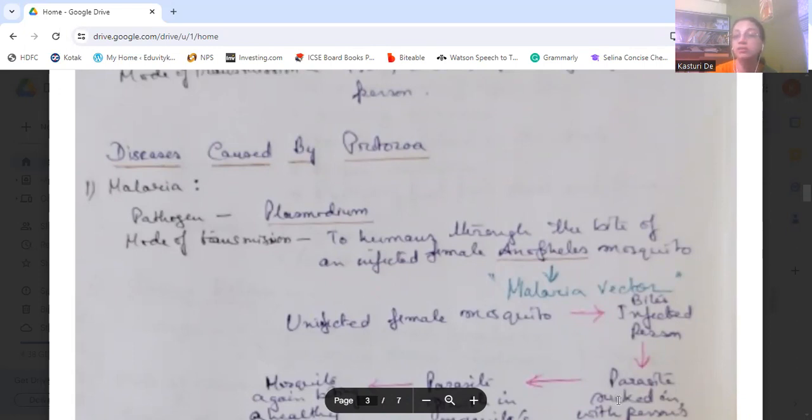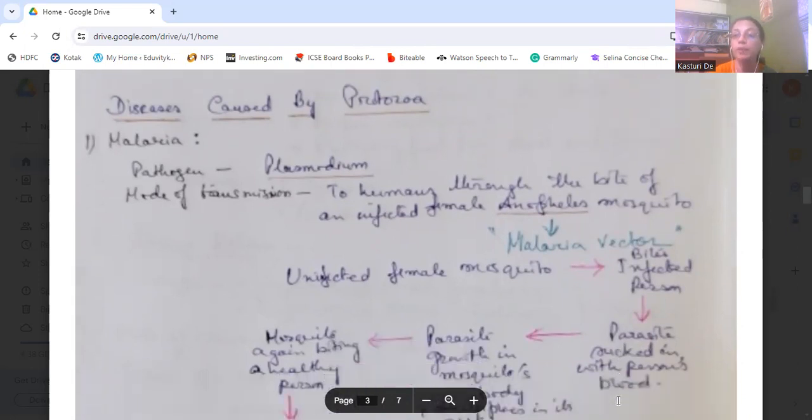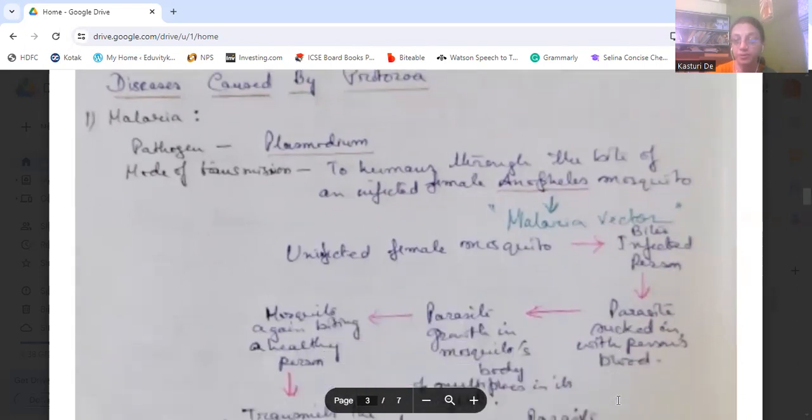That is the vector, known as the malarial vector, which carries Plasmodium and causes the disease. When an uninfected female mosquito bites an infected person, it sucks the blood, and along with the blood it sucks the parasite also.